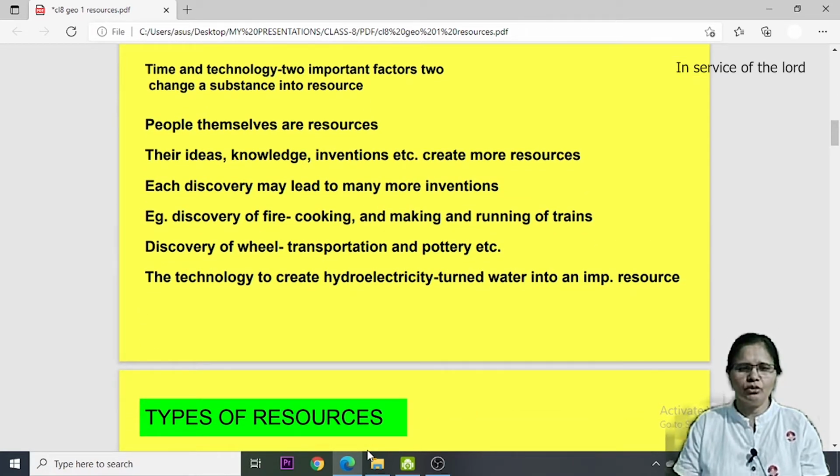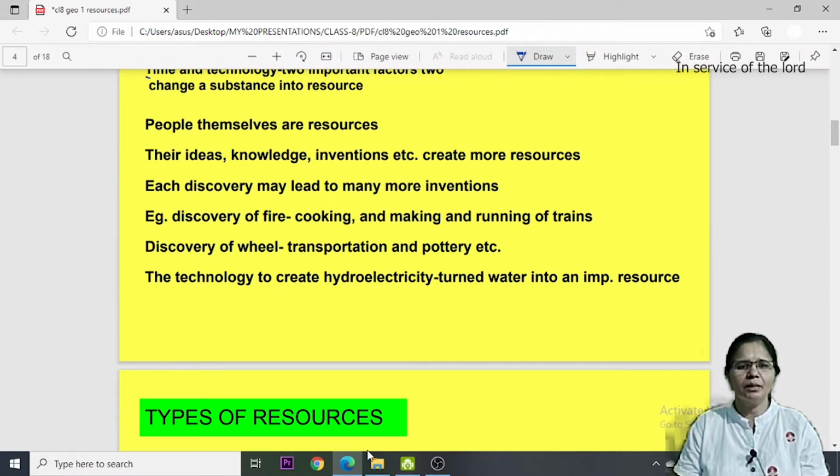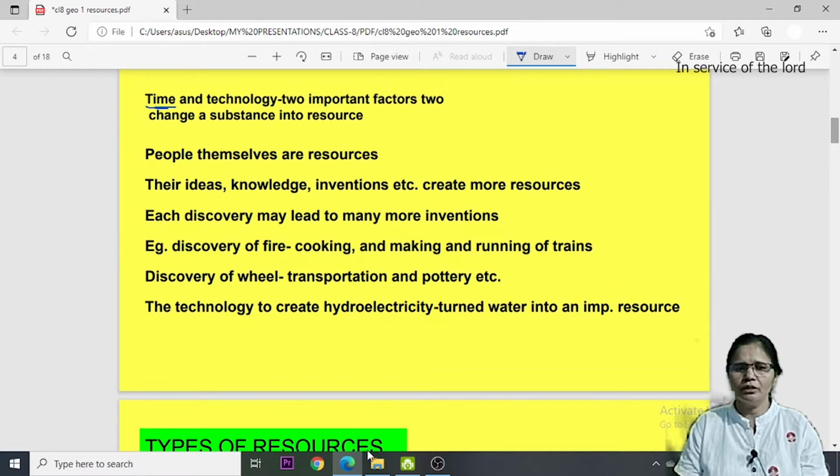Further, dear students, time and technology are two very important factors that change a substance into a resource. Something which is not valuable today can be valuable in future. So this way time plays an important role in converting a substance into a resource.